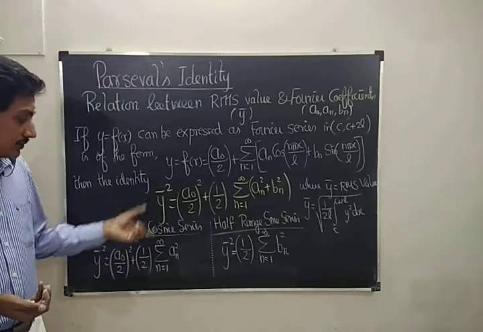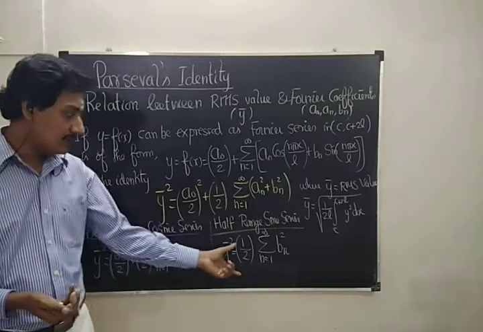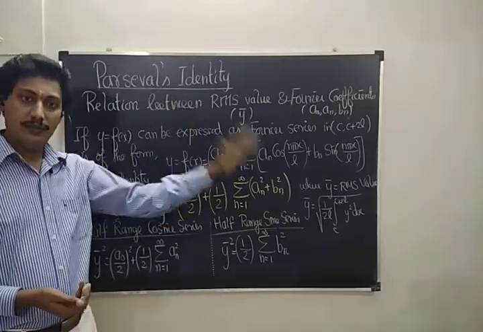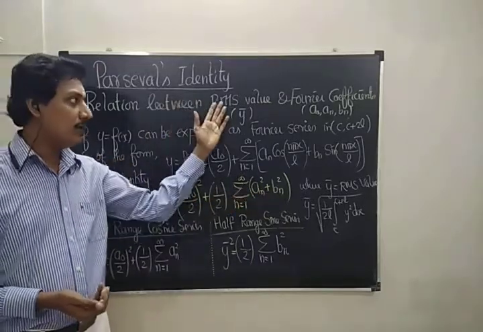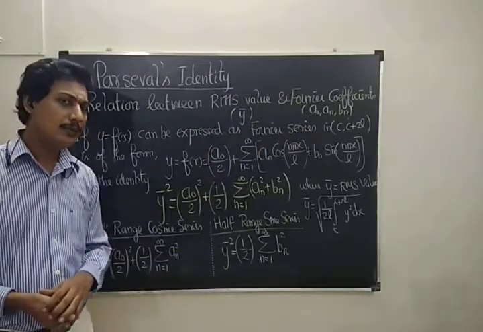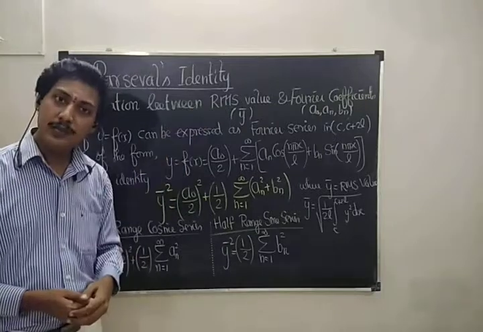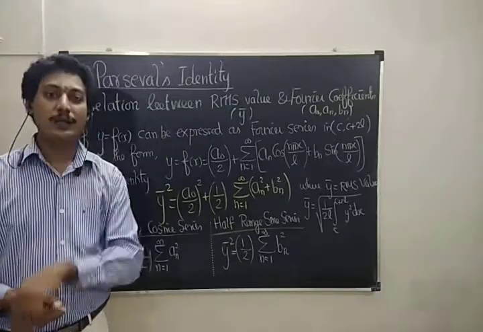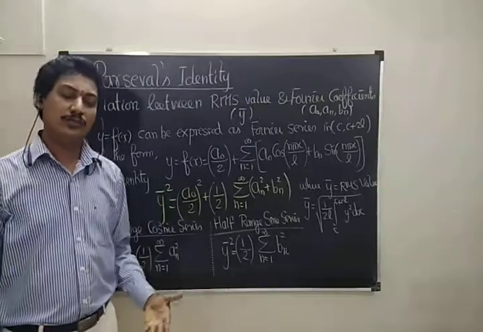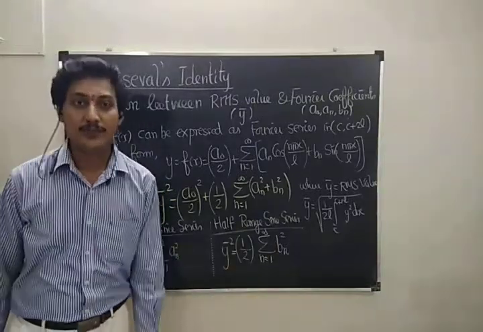Now this is Parseval's identity for the cosine series, sine series and the full range series. This is nothing but the connection between the root mean square value and the Fourier coefficients a0, an, bn. Now tell me, what is the other name of the root mean square value? Effective value, yes, right. So this is the connection between the effective value and the Fourier coefficients. That is the statement of Parseval's identity.